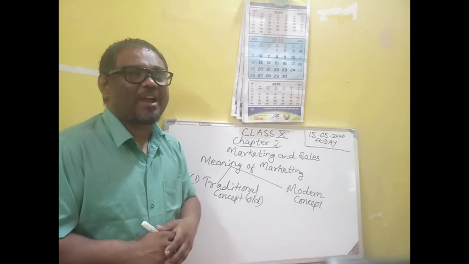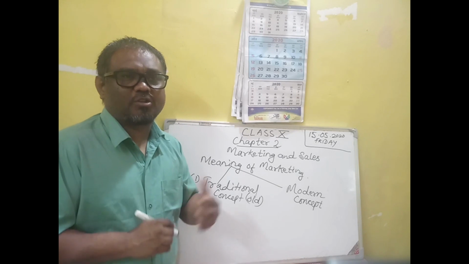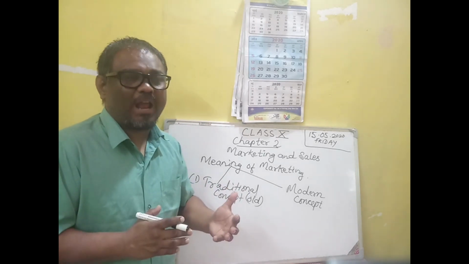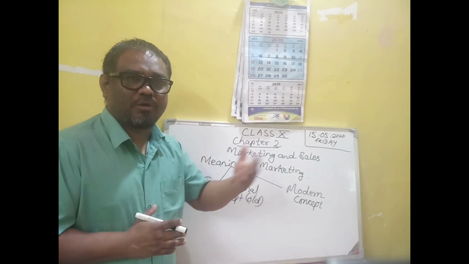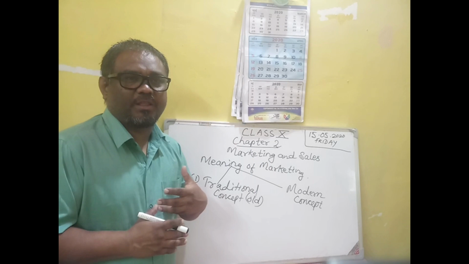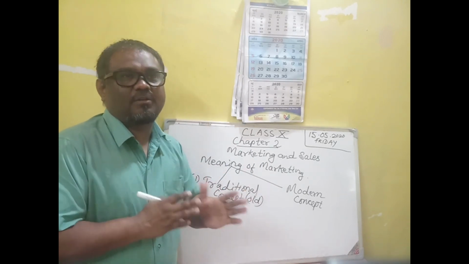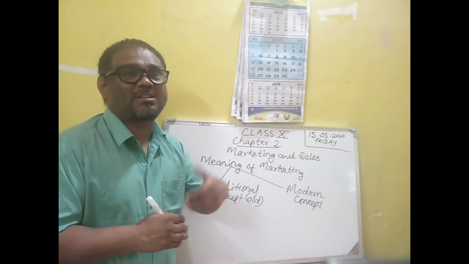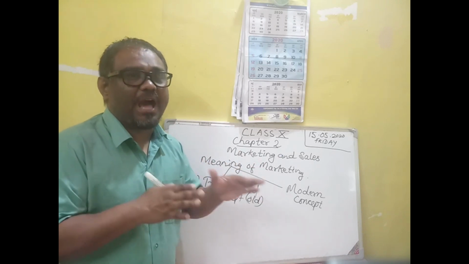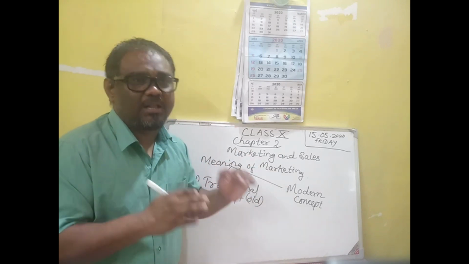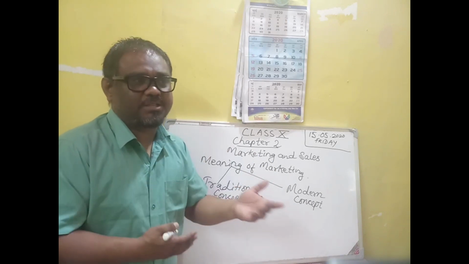So consumer satisfaction is the main aim of modern marketing, because now there are a large number of producers competing with each other. They are in a race of selling the goods to a large number of consumers. Many producers are producing similar types of products, and they are in competition to sell more to the consumers, to increase their sales by any means.